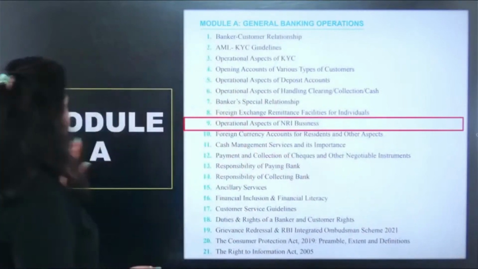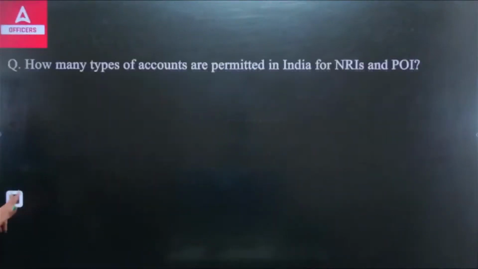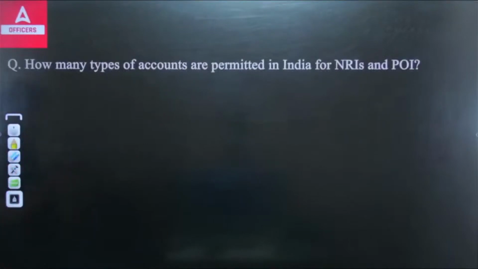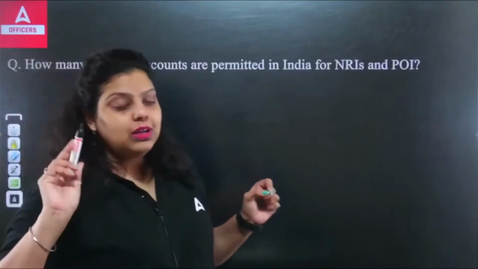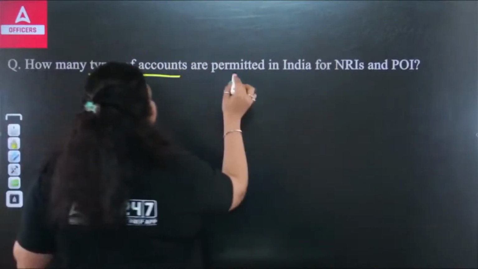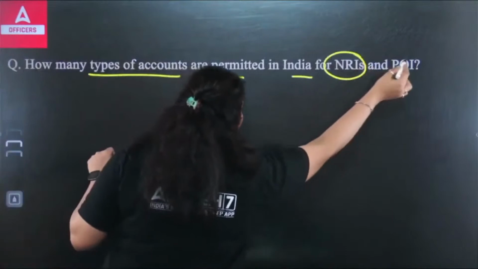So, let's start with the first question. As always, I will ask you all at the end of the session how many answers you have given correct. So, do make sure you count the answers you are giving correct. The first question is asking how many types of accounts are permitted in India for NRIs and PIOs.